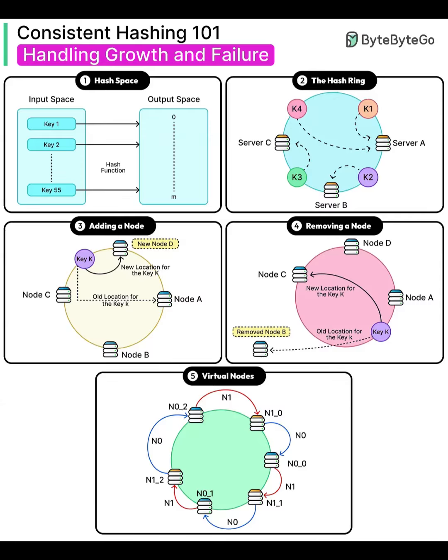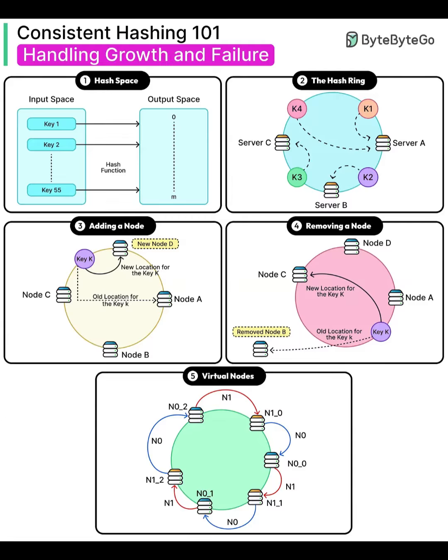Removing or failing a node. If a node leaves or fails, its keys shift clockwise to the next live node. Again, movement is local to the missing wedge. With replication, neighboring nodes hold backup copies, so reads continue and writes can repair the missing range.